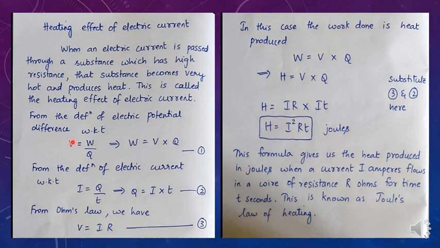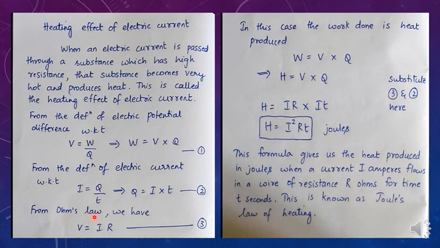From the definition of electric potential difference, we know that V is equal to W by Q, isn't it? So from this, you can modify and write it like this, that is, W is equal to V into Q. Give it as equation number 1. We also know that electric current I is equal to Q by T. From the definition of electric current, you have already learnt the formula, I is equal to Q by T. We can modify and write it in this way, where Q is equal to I into T. Give it as equation number 2.